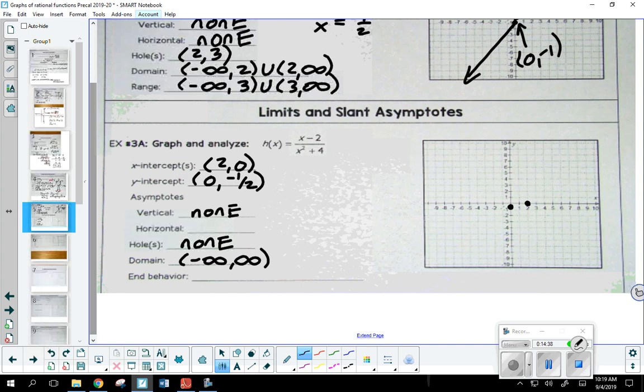Okay. So the degree up top is 1. The degree down below is 2. Because the numerator's degree is smaller than the denominator's, Connor's absolutely right. We do have a y equals 0. Now here's the thing. Okay, this is what Will was asking about.